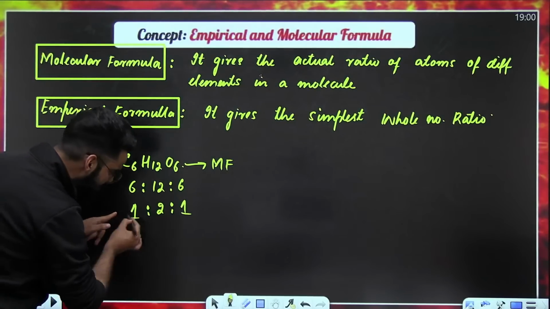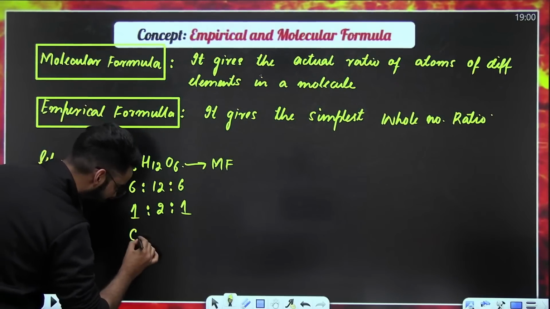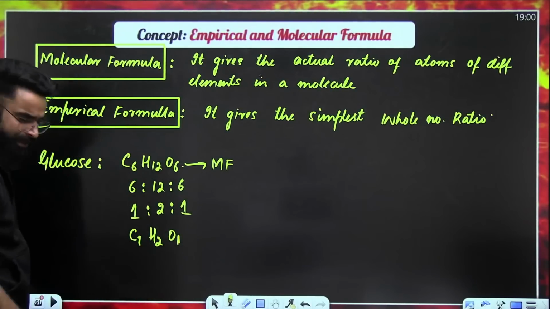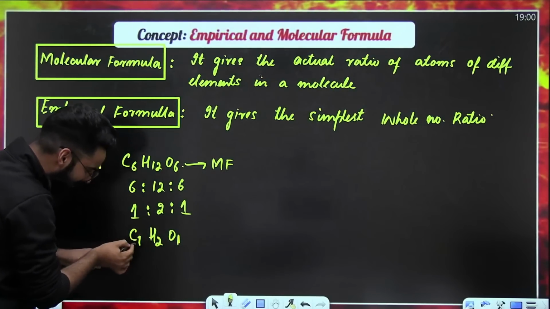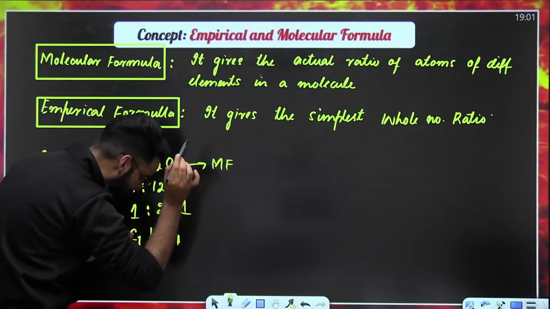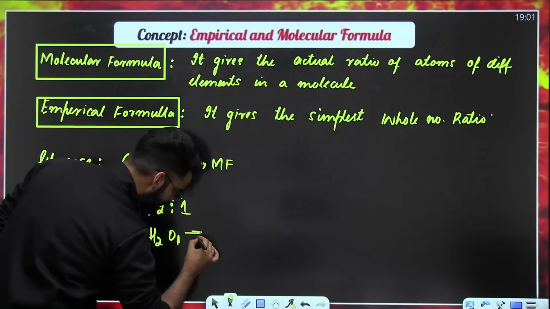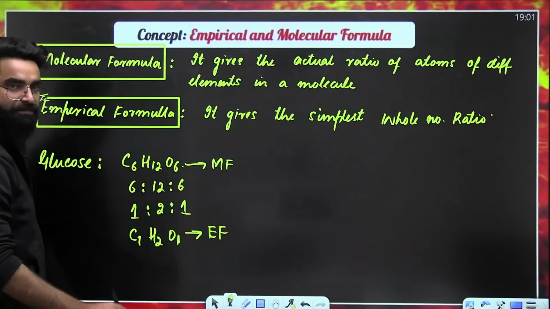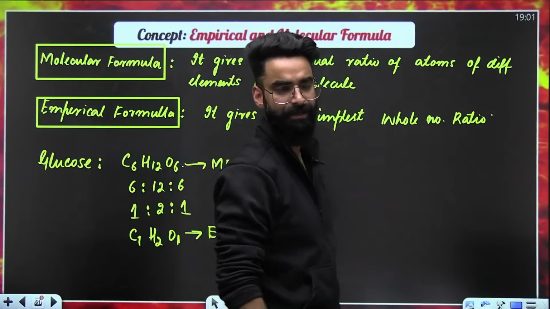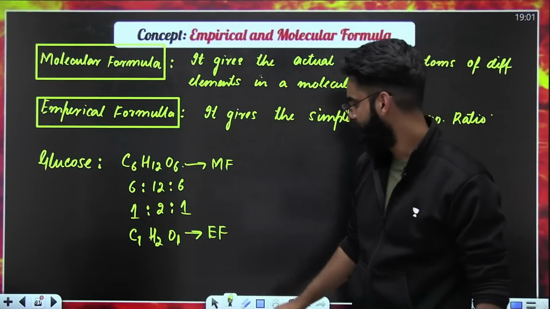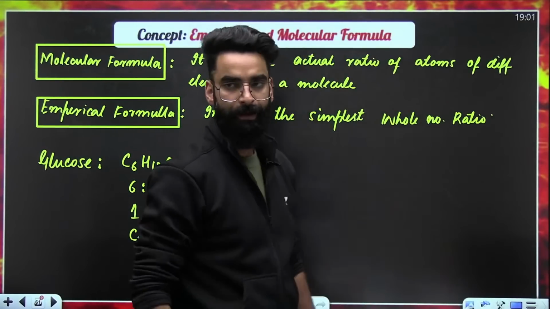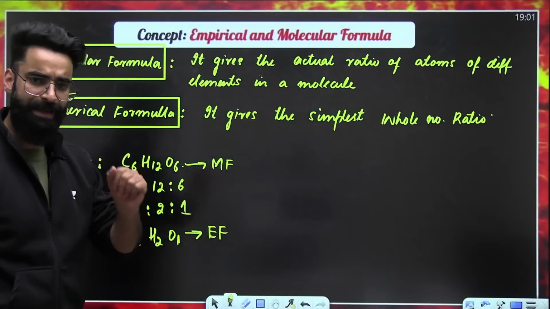So as per this simplest whole number ratio, what should be the formula? It should be C1H2O1, correct? So can I say this particular formula is giving me the simplest whole number ratio of the atoms, and the formula which gives you the simplest whole number ratio of the atoms of different elements, what do you call that? You call that the empirical formula. So this is the empirical formula, this is the molecular formula, right? Perfect.